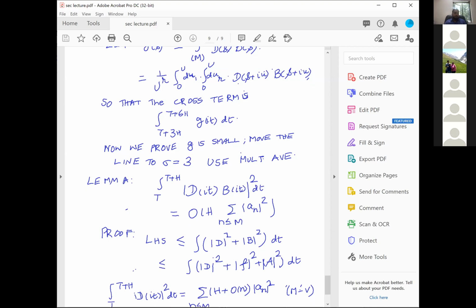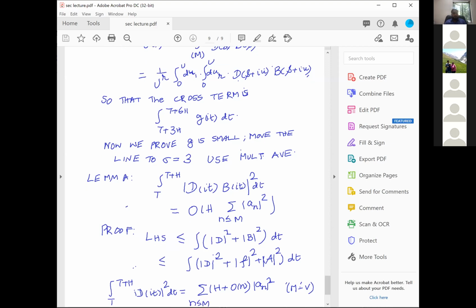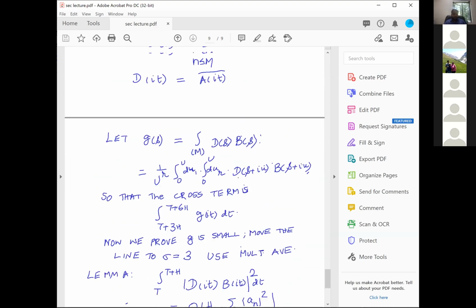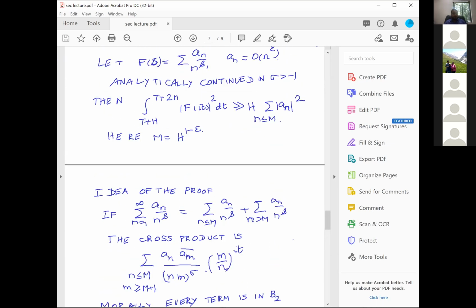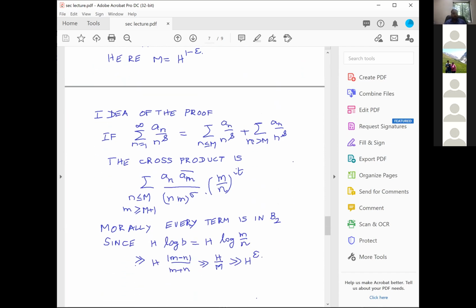Now, D has no problem, because D is essentially again a Dirichlet polynomial. Since D is a Dirichlet polynomial, I can use Montgomery's theorem. For any Dirichlet polynomial, I can use Montgomery's theorem. Therefore, that will give you summation h plus O of n into |a_n|², and that's exactly what I want. And this O of n will actually disappear, because n goes up to capital M, and capital M has been assumed to be h to the power 1 minus epsilon, and therefore that will disappear.